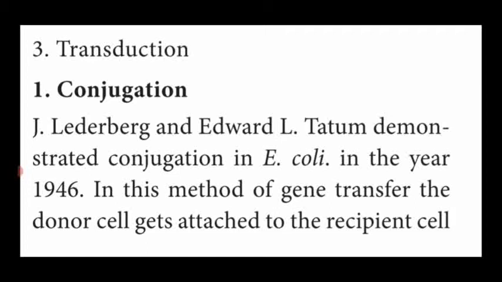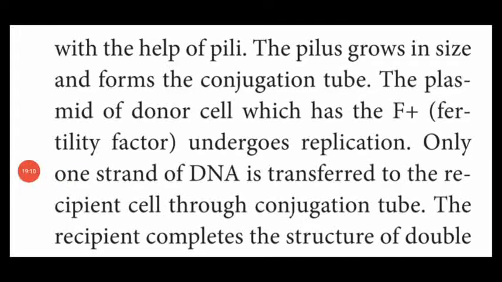This pili forms a small canal or tube between the donor and the recipient bacterium. The pili grows in size and forms a small tube named the conjugation tube.